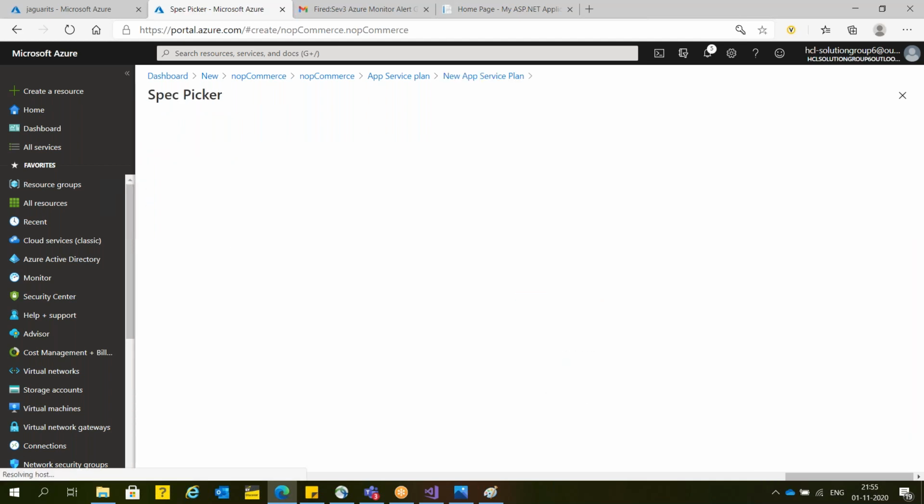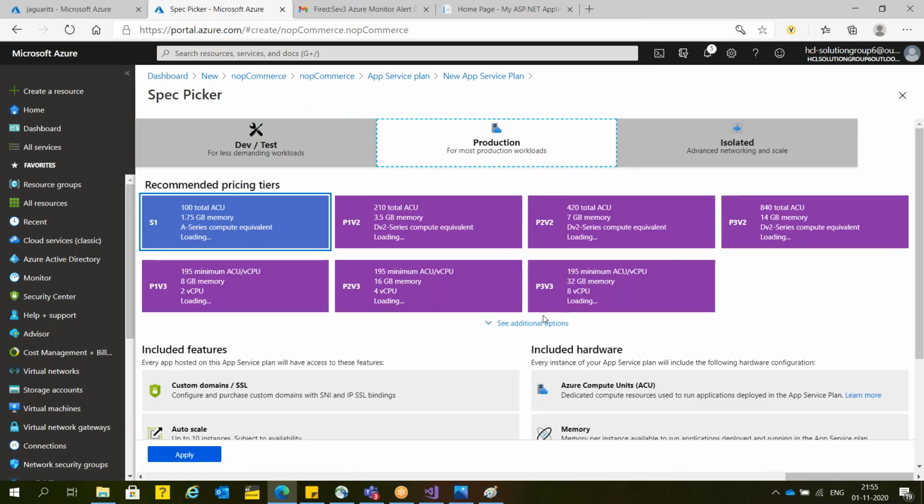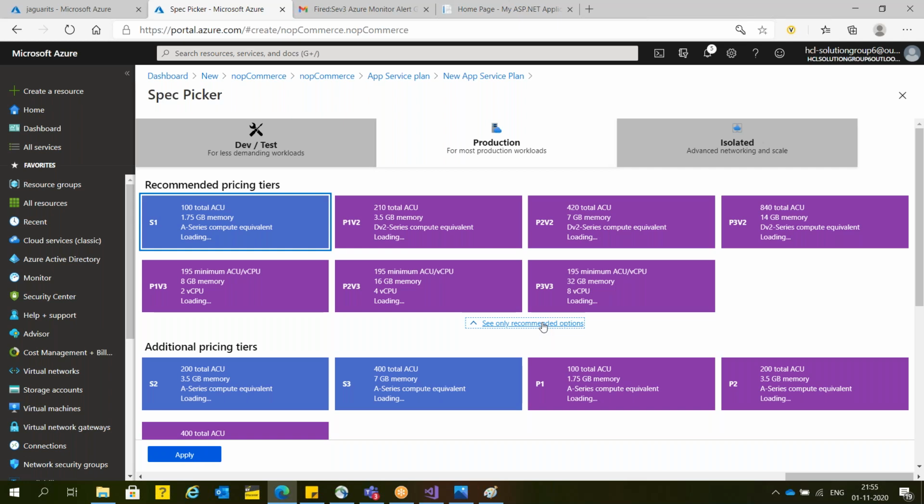Here we have multiple pricing tiers available. You can select which pricing tier you are looking for. Suppose I'm looking for the better pricing tier. Just wait. Suppose